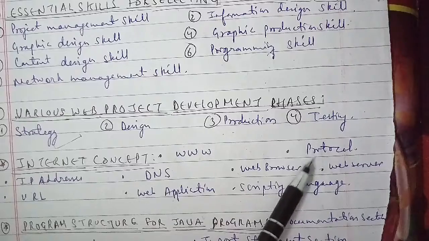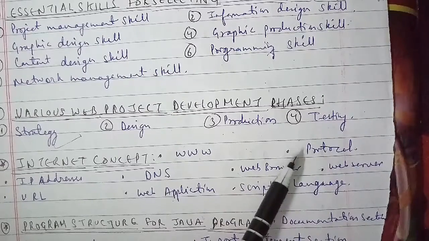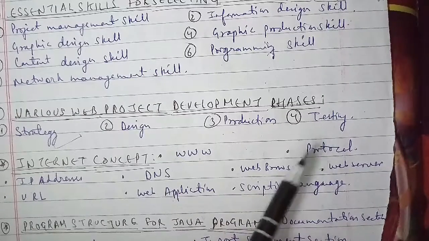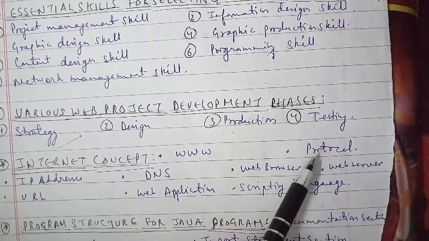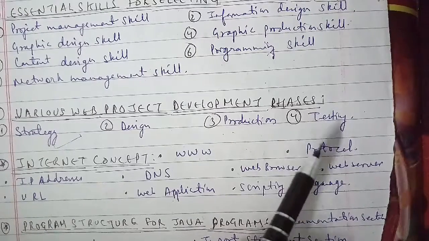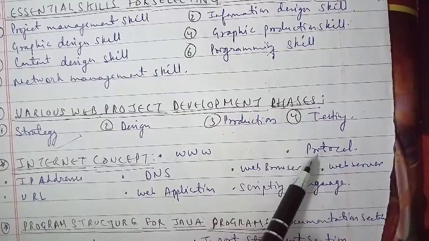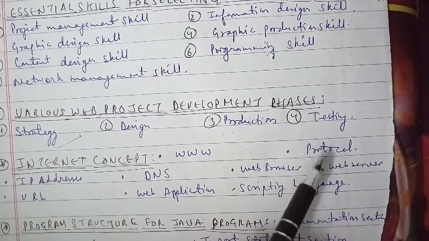The next is your web browser. The web browser is a kind of software which is used to access the resources on the web. Various commonly used web browsers are Internet Explorer, Mozilla Firefox, Google Chrome, and so on.